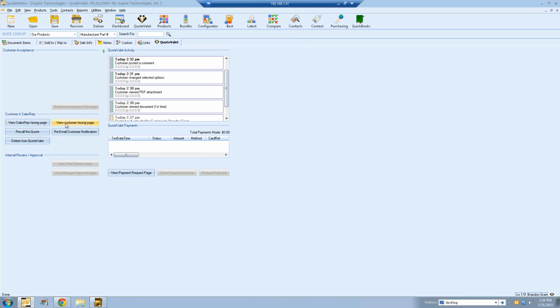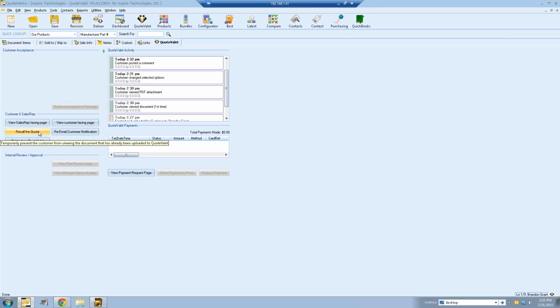You'll see on this QuoteValet tab, there's a couple other options here. You can view the customer-facing page. So this is that internal view that we talked about earlier. If the customer's saying, hey, something looks weird, can you change this? And you're not quite sure what they're talking about, you can view the customer-facing page and see exactly what they're seeing.